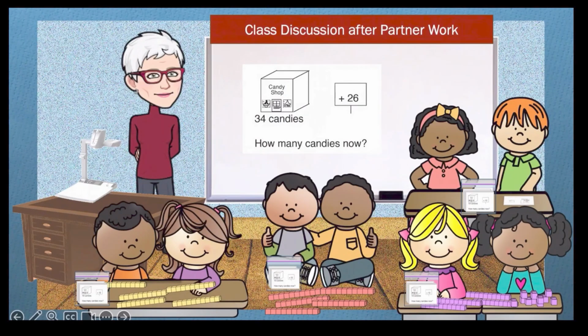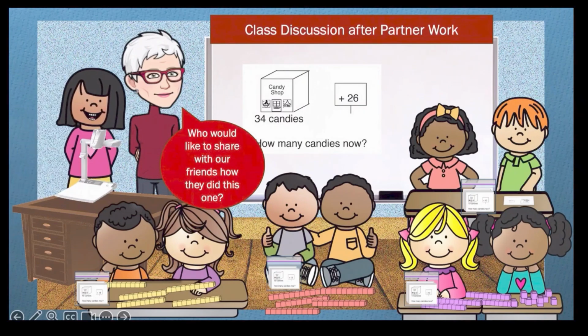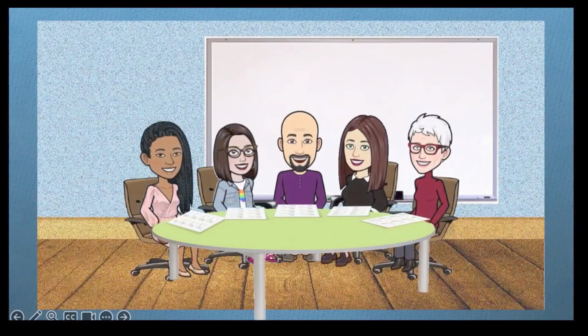Sometimes pairs of students volunteered to show and explain how they figured out a task. Other times, I called on one or two groups to explain their reasoning because of what I noticed during partner work. Later, I had the opportunity to work as an inquiry math mentor to collaborate with other teachers new to inquiry math.